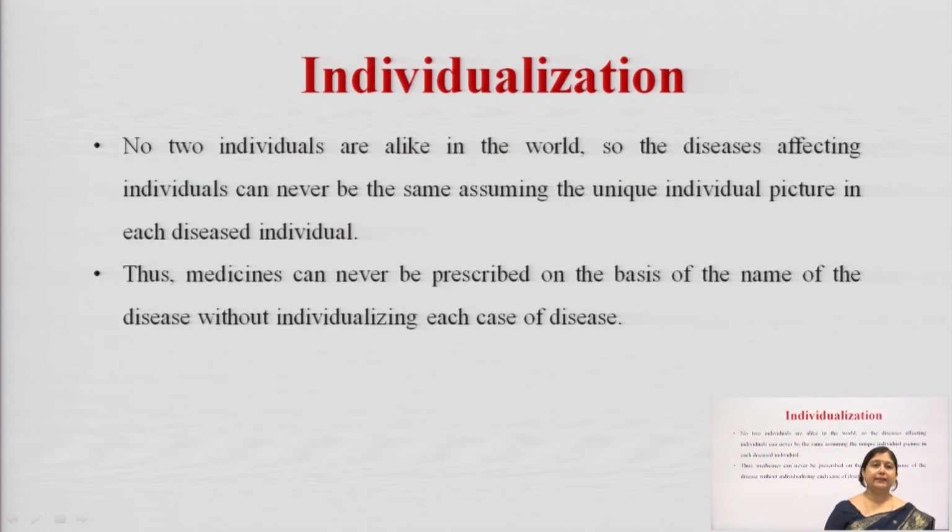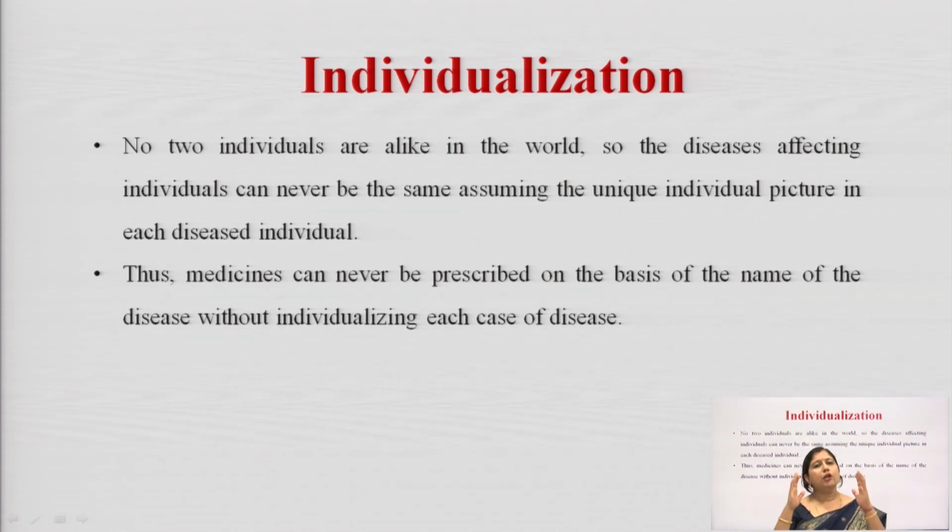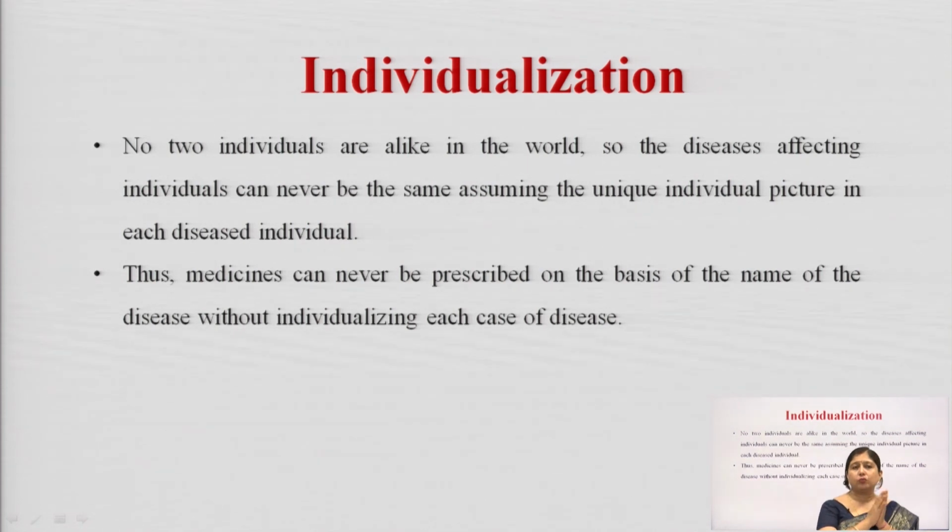Then individualization. All the traditional systems generally do not treat a person as a crowd, they consider them individuals. No two individuals are alike in this world. We know that our DNA, our genes are different, and in modern times we are going towards genomic therapy. So, why not treat these people individually?